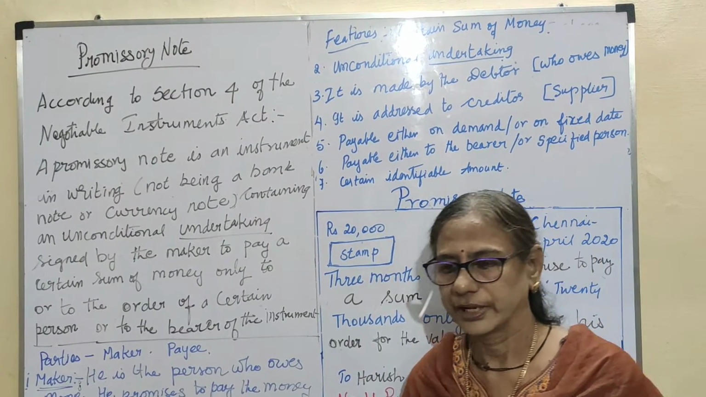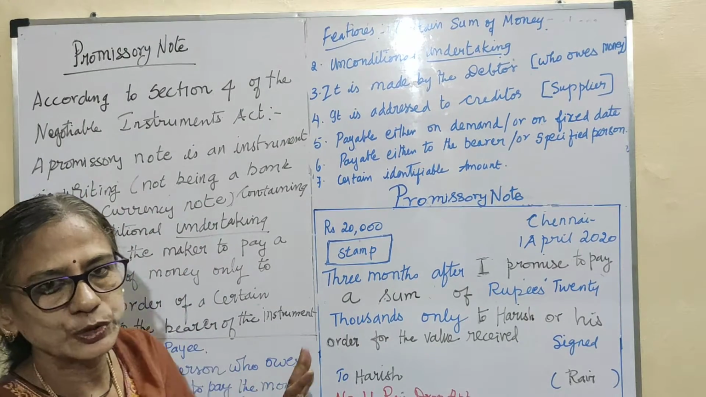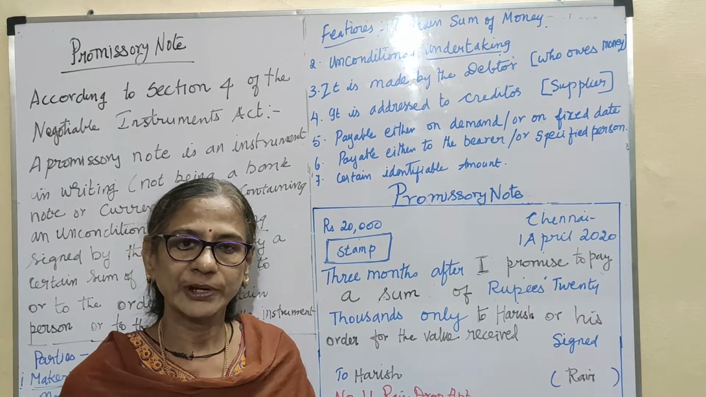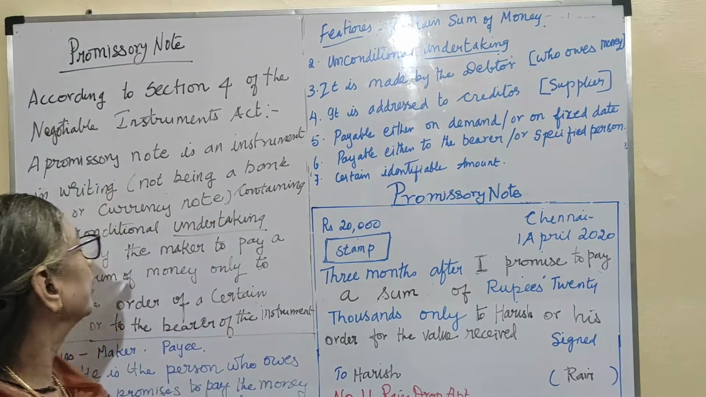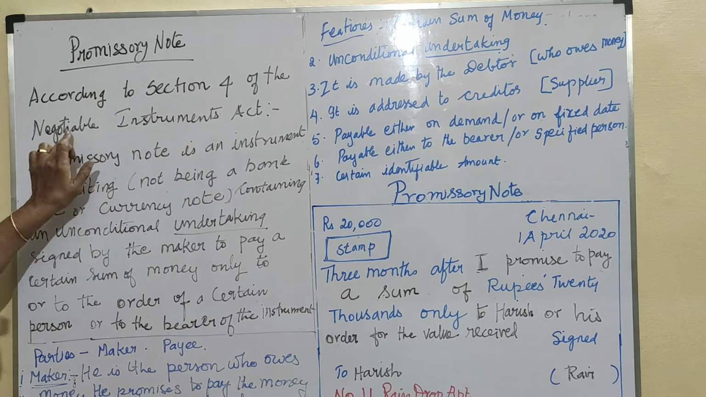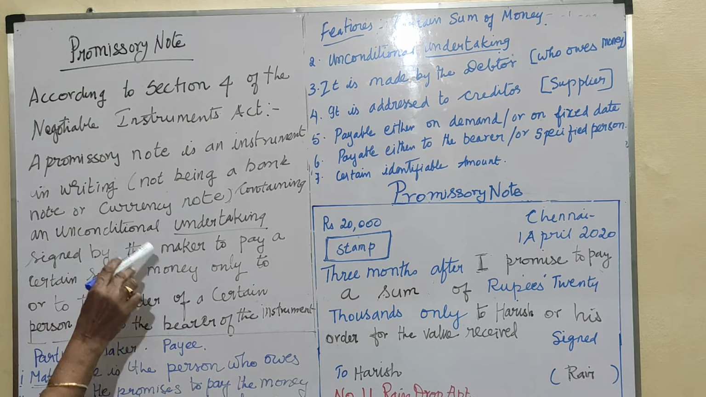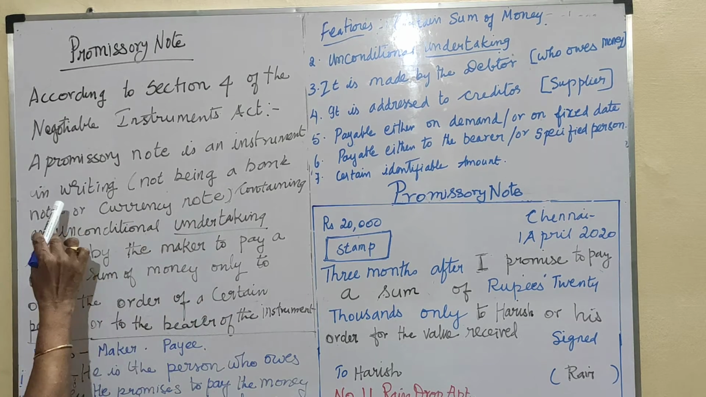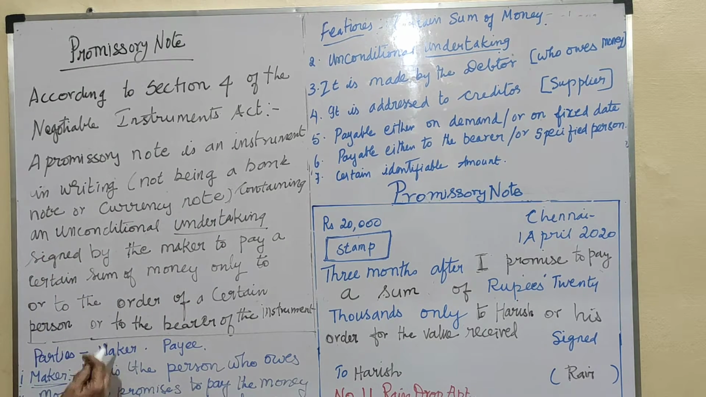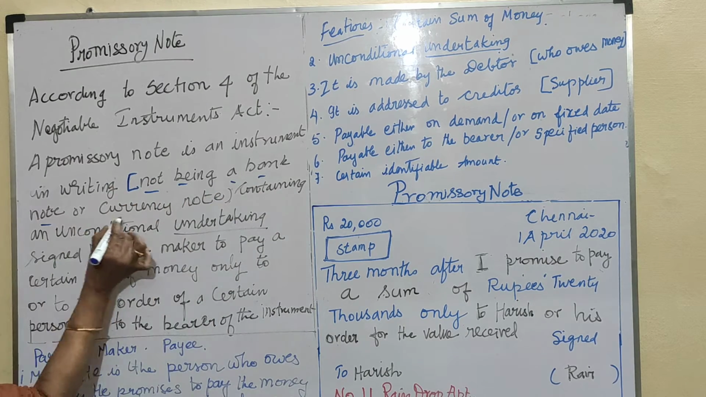Now students, the next concept is the promissory note. A promissory note is a negotiable instrument according to Section 4 of the Negotiable Instruments Act of 1881. According to Section 4, a promissory note is an instrument in writing, just like a bill of exchange, not being a bank note or a currency note,